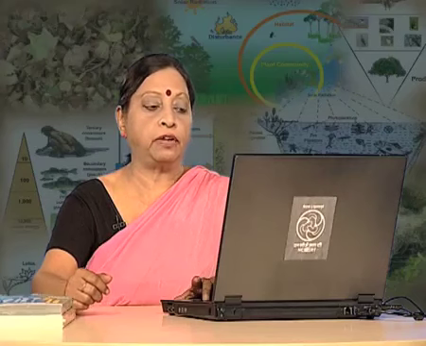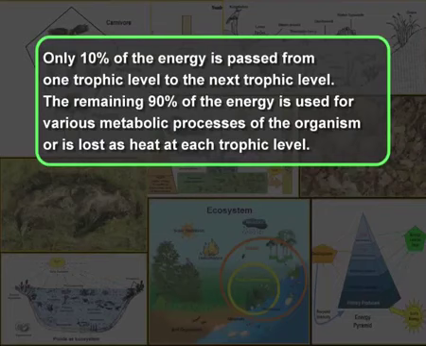It is very evident from the figure here that only 10% of the energy is passed from one trophic level to the next trophic level. The remaining 90% of the energy is used for various metabolic processes of the organism or is lost as heat at each trophic level. This is the reason why there are generally only 4 trophic levels.